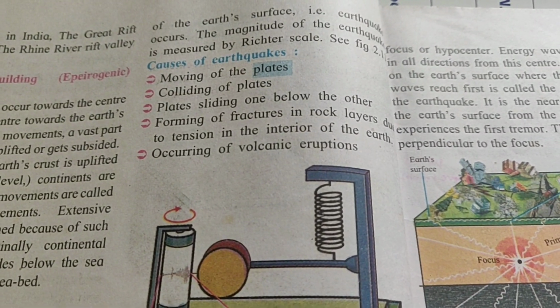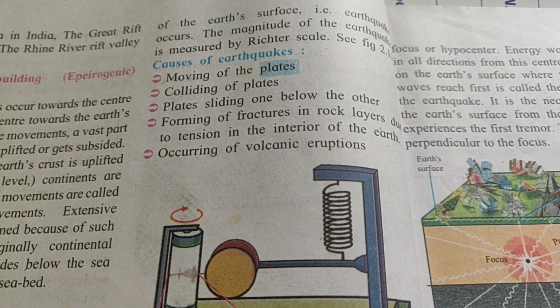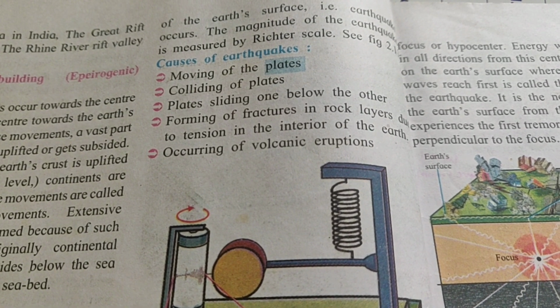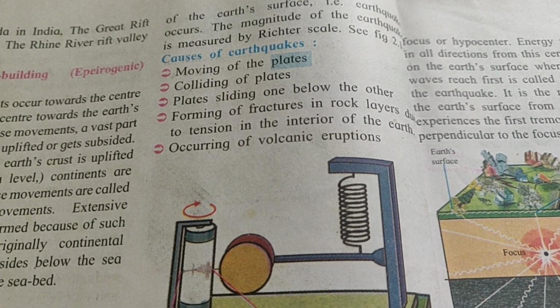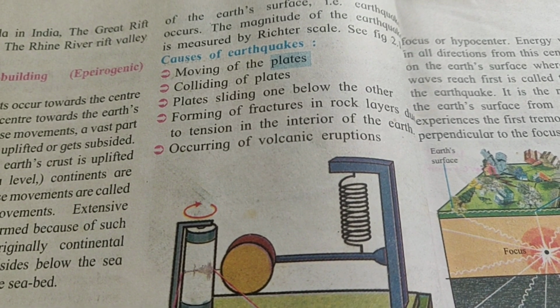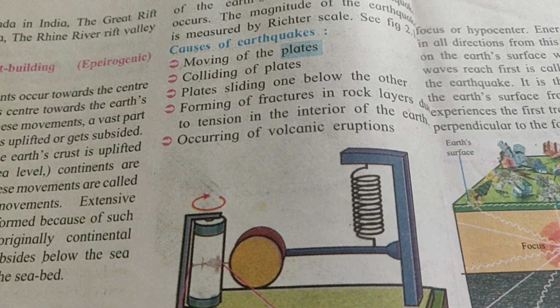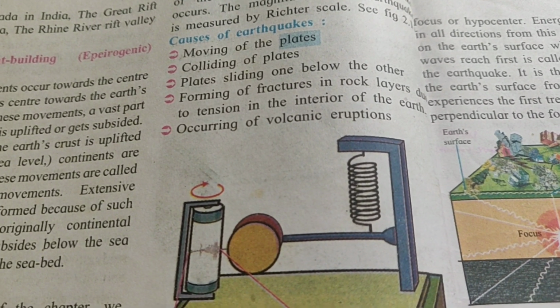This results in trembling of the earth surface. That is, an earthquake occurs. The magnitude of the earthquake is measured by the Richter scale. How can we measure the earthquake's magnitude, its vastness, its size? With the help of a Richter scale.